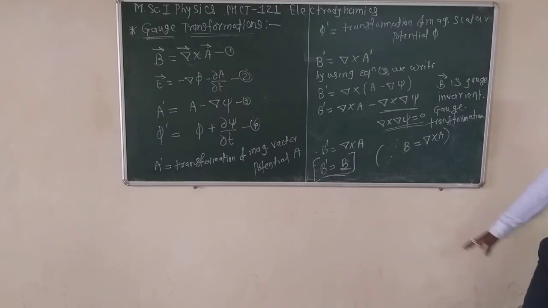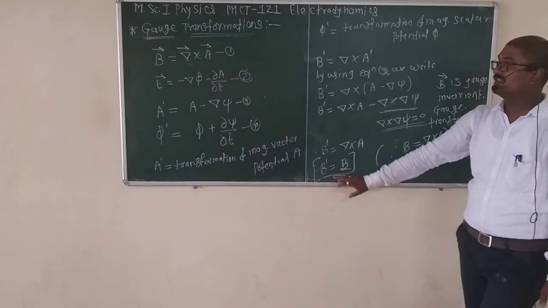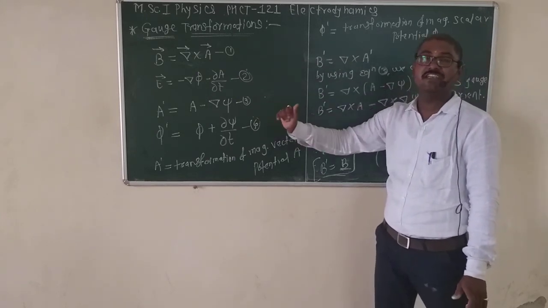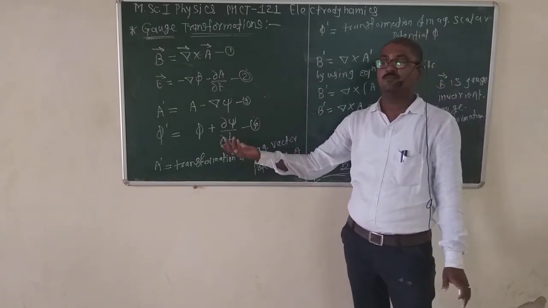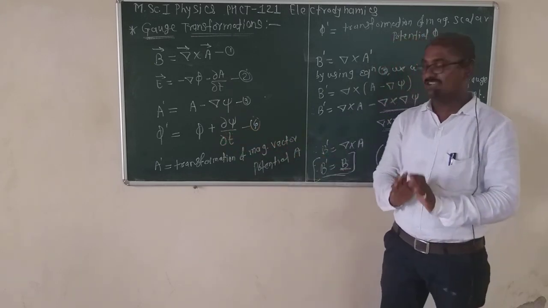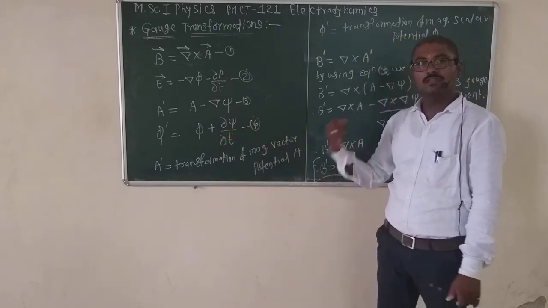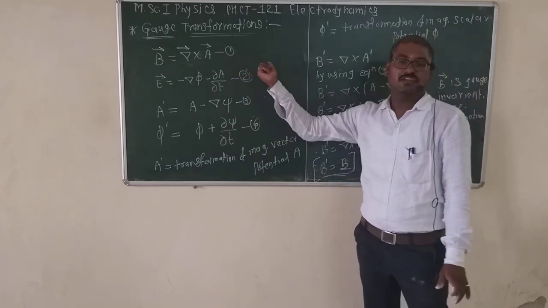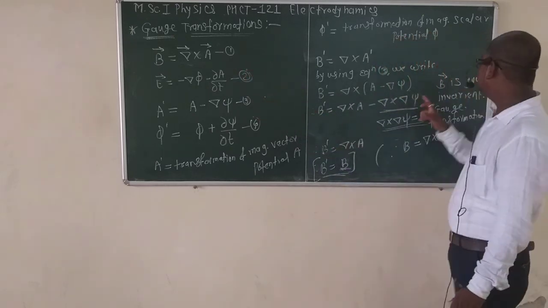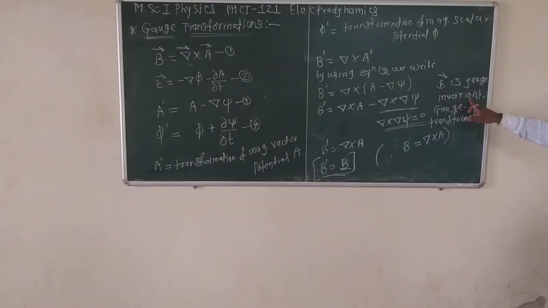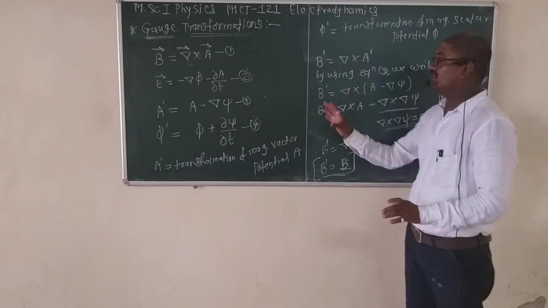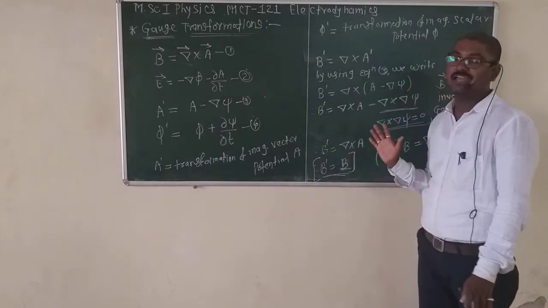This B dash is equal to B. That means equation 1 under the transformation of equation 3 is invariant. Invariant means that when we apply some transformation, the system remains unchanged, and B remains the same as del cross A. So B bar is gauge invariant, and such a transformation is known as a gauge transformation. We have shown the invariance of B bar.